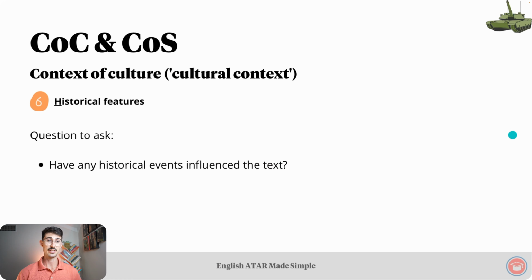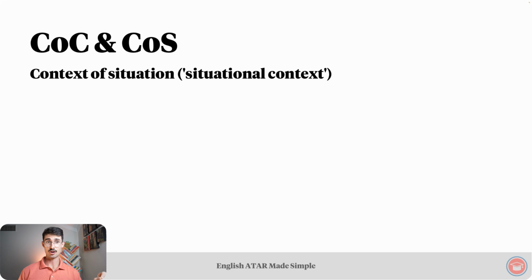Lastly, historical features. The question to ask: have any historical events influenced the text? Example: the plot of Fahrenheit 451 involves rampant book burning. The book was published in 1953, which was 8 years after World War II ended and the defeat of Nazism. 20 years prior, in 1933, the German Student Union burned over 25,000 books that were viewed as subversive to the Nazi regime. That is context of culture.